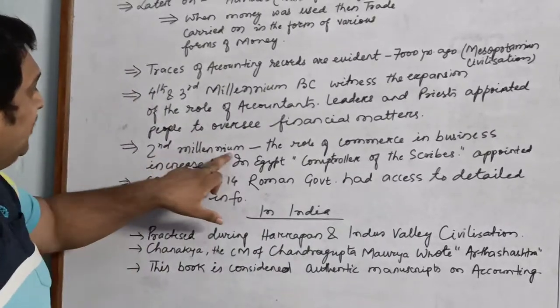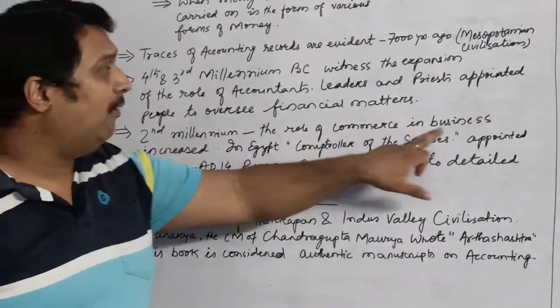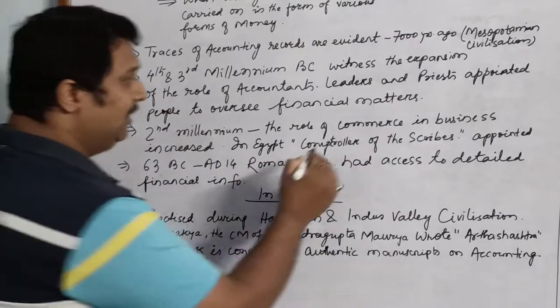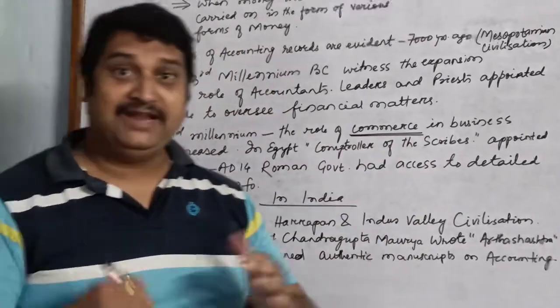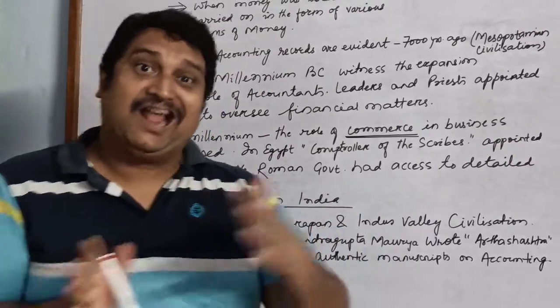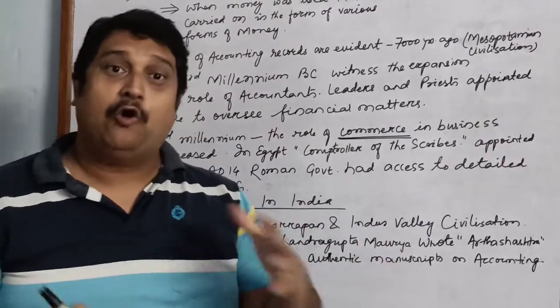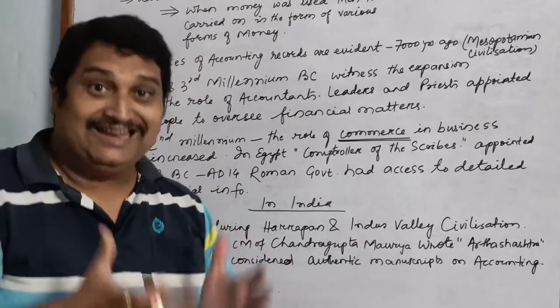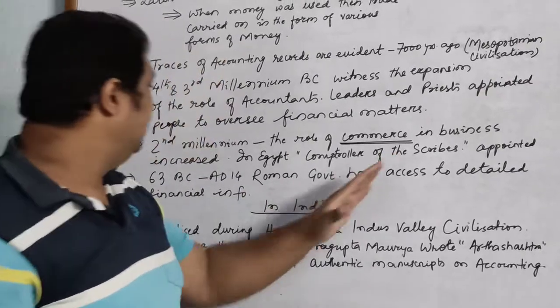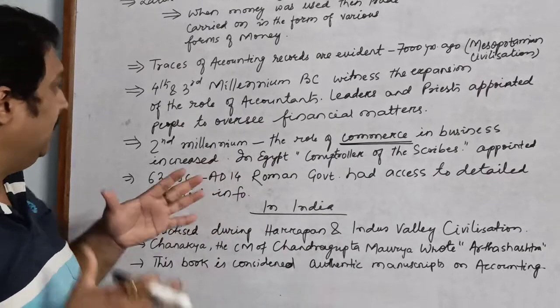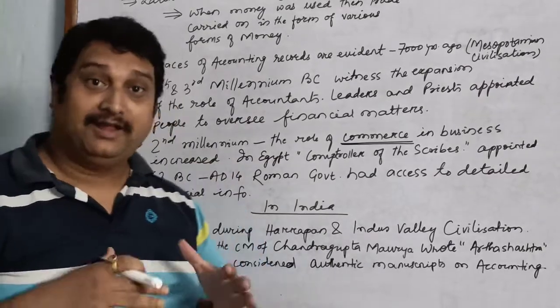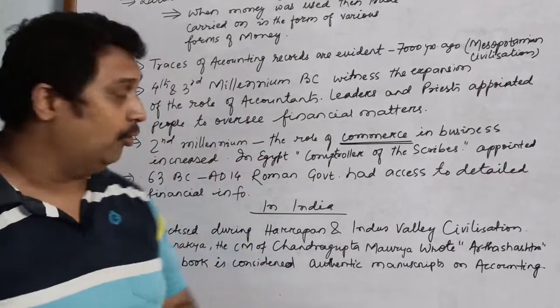During the 2nd millennium BC, the role of commerce in business increased. Now, what is commerce? Commerce is trade, meaning buying and selling, and transportation, banking. All these increased in business, and that was the period when the importance of the accountant increased even more.